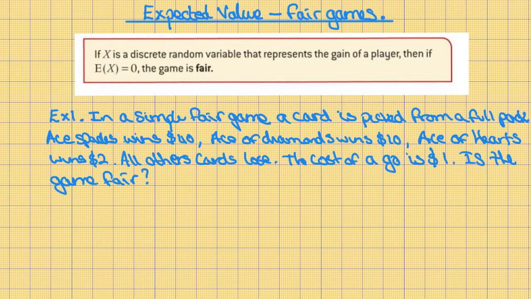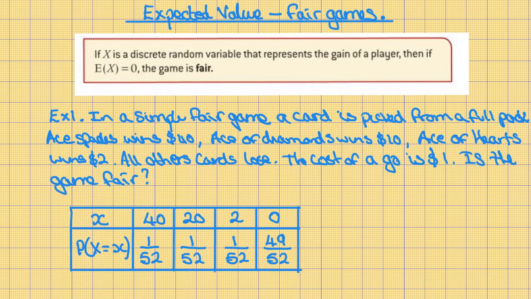Is the game fair? First thing you need to do is draw yourself a probability density function table. In this game, you can win $40, $20, $2, or nothing. The probability of winning $40 is 1 out of 52. The probability of winning $20 is 1 out of 52. The probability of winning $2 is 1 out of 52. The probability of winning nothing is all that's left, 49 out of 52.